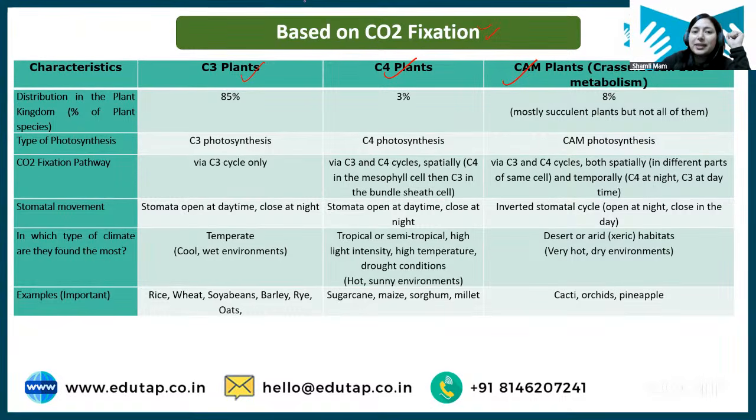Yes, so basically here, see, if I talk about CO2 fixation, so there are three types of plant, C3, C4, CAM.